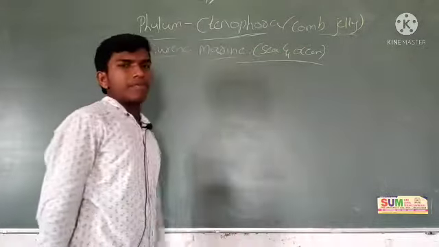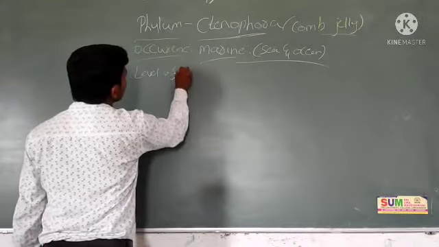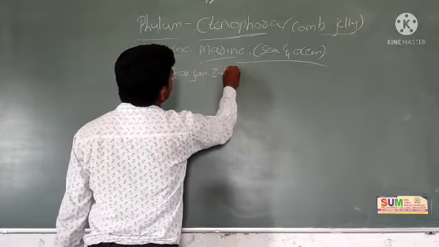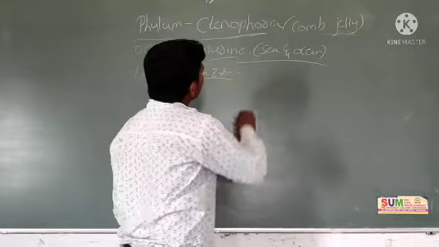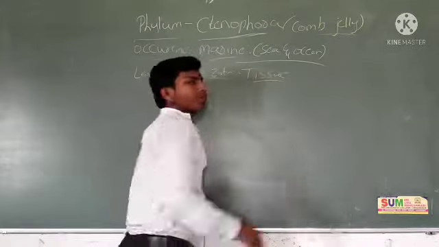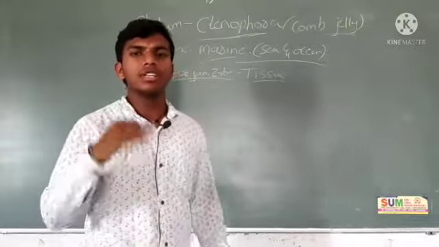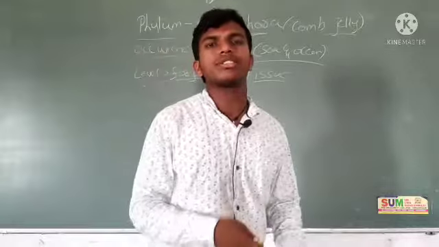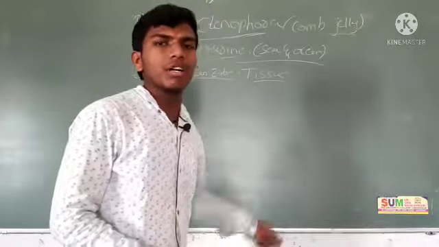Okay. Next, level of organization. Level of organization is tissue level. In Porifera, what we discussed, the level of organization was cellular level. In Coelenterata also it is tissue level. Here also tissue level. Tissue level means a group of cells forms a tissue. It occurs at the tissue level of organization.